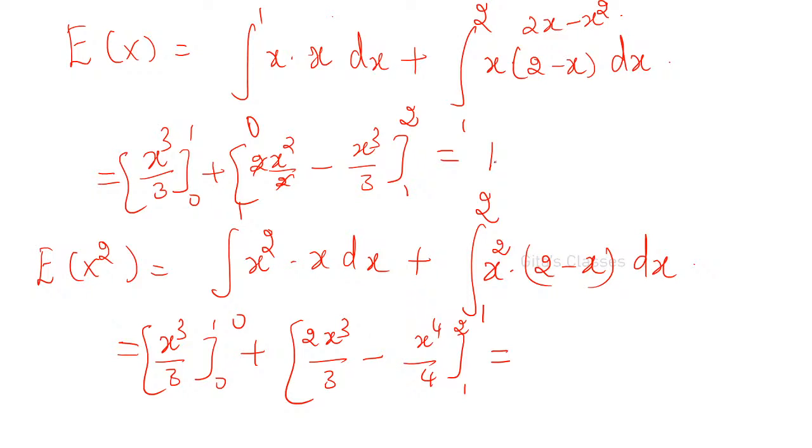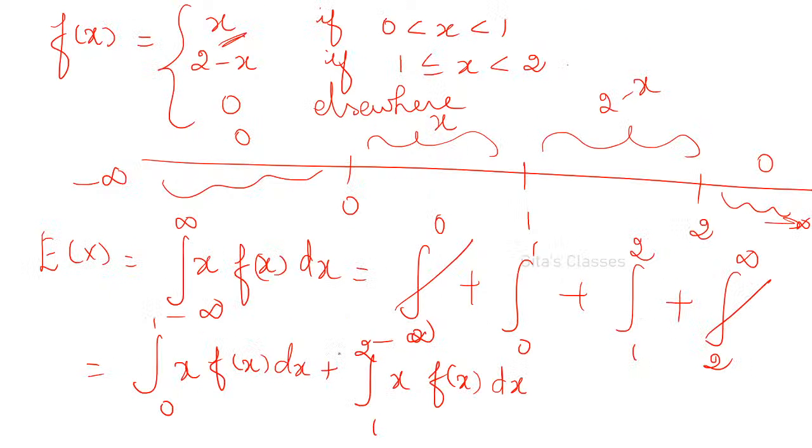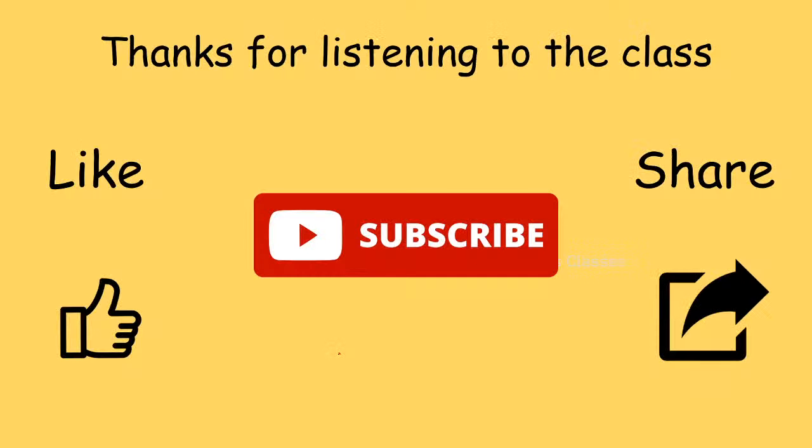E of x squared, there is a difference between book answer and my answer. I got 7 by 6. Book answer is something else. Anyone got 7 by 6 or 11 by 12? Let us wait for others to do. Quickly do, all of you. I got 7 by 6 and then you substitute. Please post the answer in the comment box. Please post your answers.